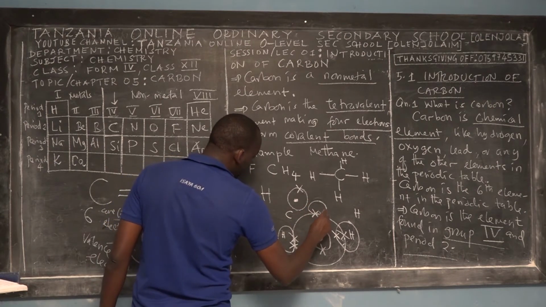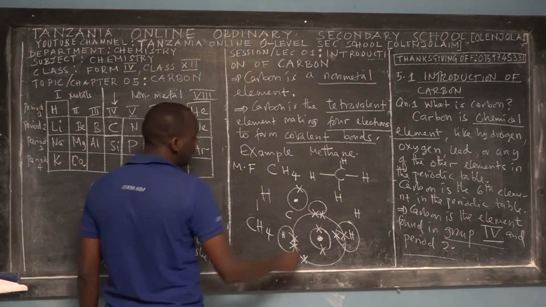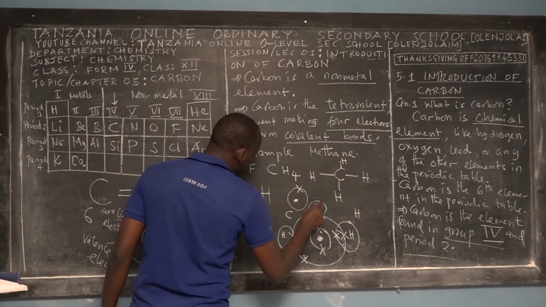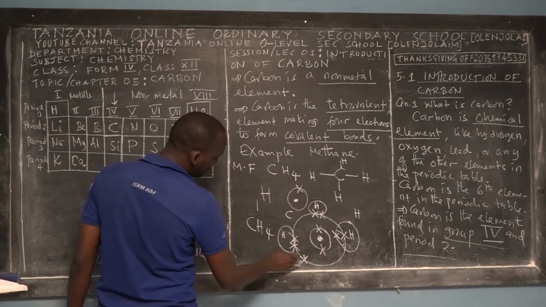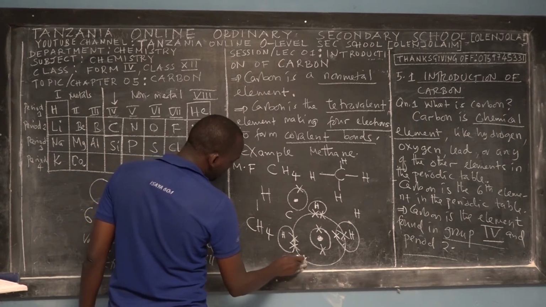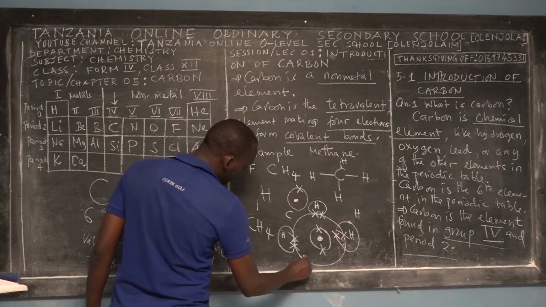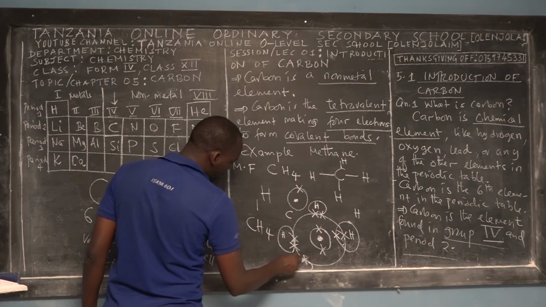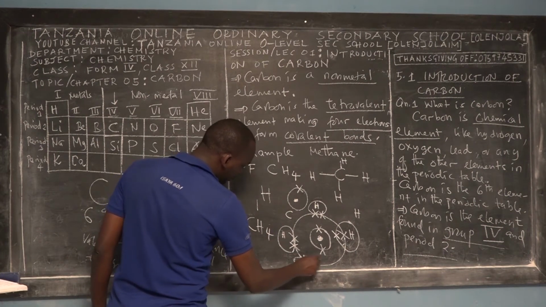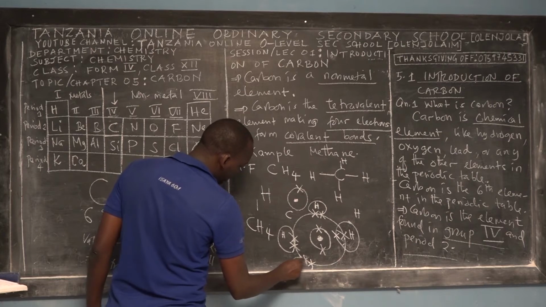So here again, we have another hydrogen atom, and then you have another electron here, which will be shared with a hydrogen atom. So we have a bond like this, right? So this is a hydrogen atom.